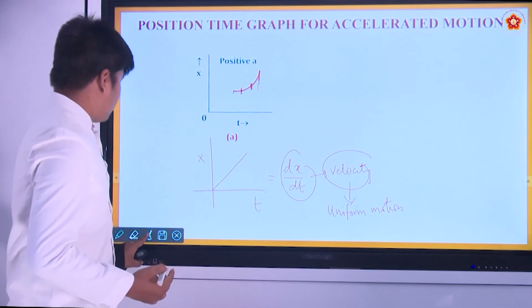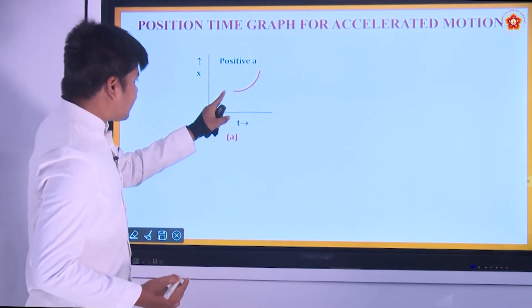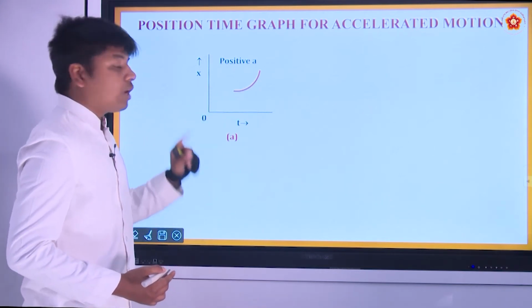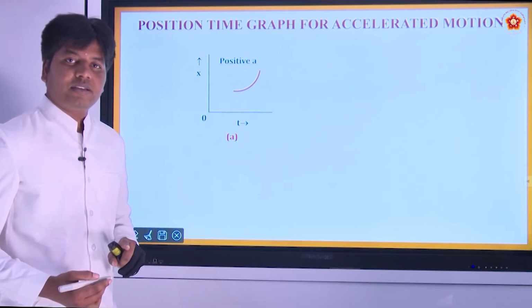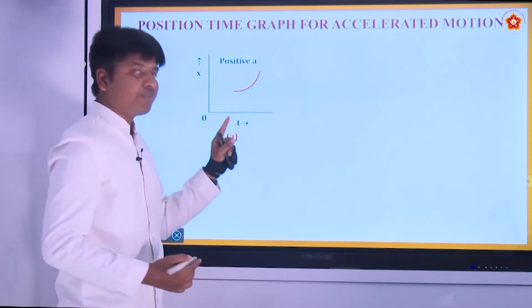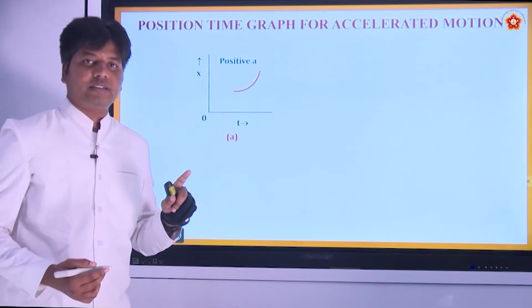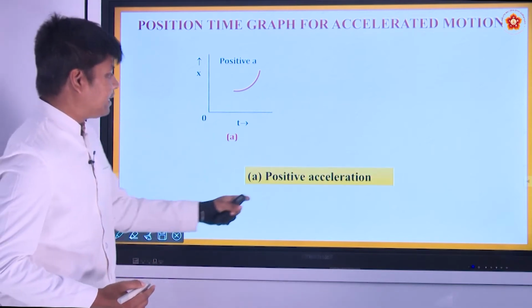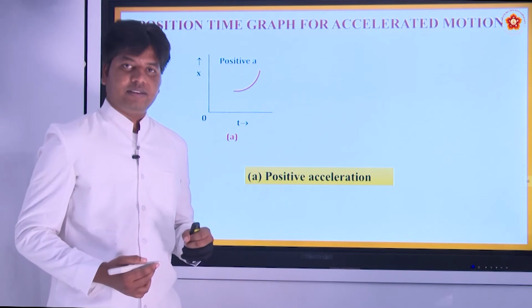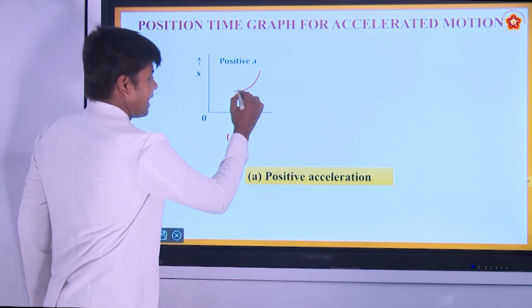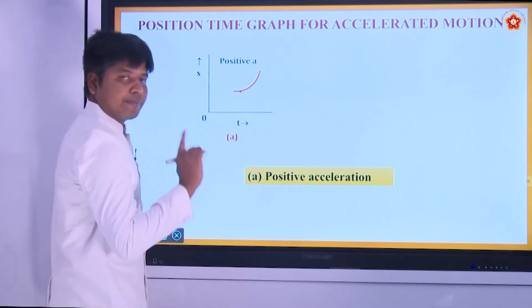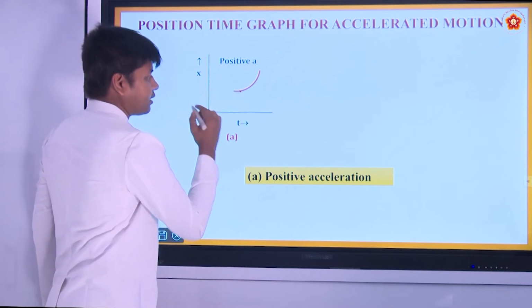All right. So, here you can see the velocity is changing. How is the velocity changing? Whether it is having a positive acceleration or negative acceleration. Let us see. It is having a positive acceleration. You can just take a tangent at every point. If I am concerned about this point, what is the slope at this point?